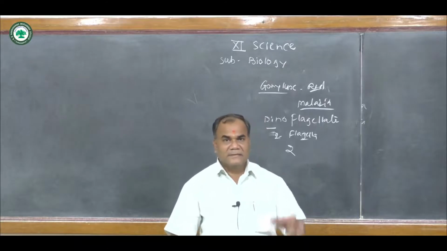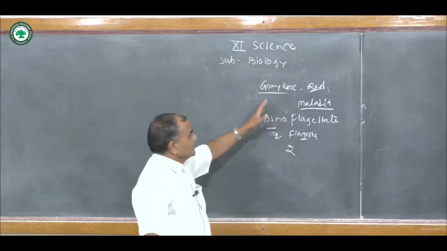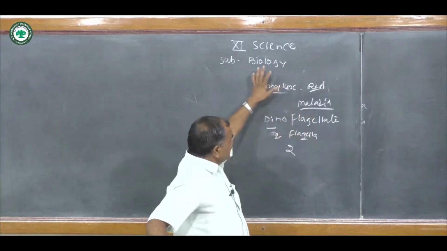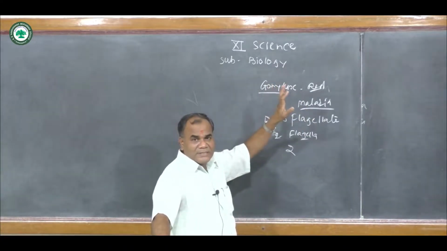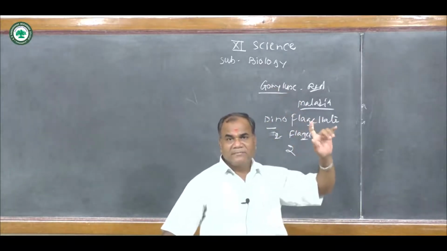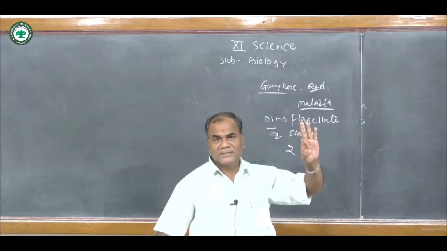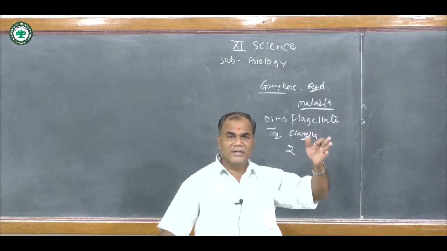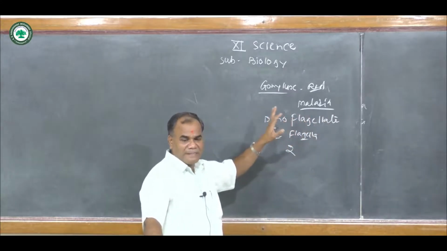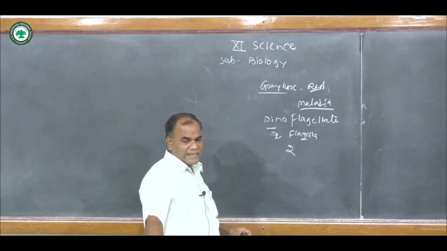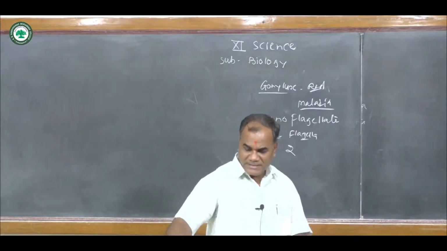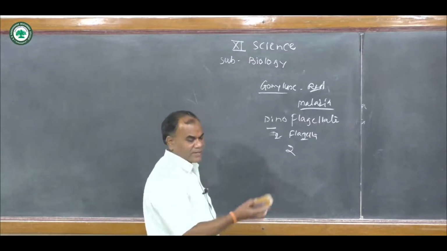Then these are the animal-like protists, because of the locomotory organs of these organisms. Locomotion is by pseudopodia, cilia, or flagella. Three types of locomotion are found in these organisms, which have different locomotory organs. They may be autotrophic as well as heterotrophic. Diatoms, for example, are autotrophic. They can synthesize their own food material. Then we see the next point, that is the fungus-like protists.